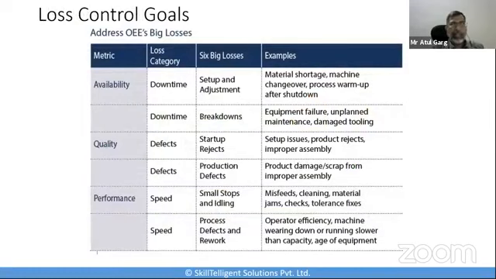Third reason is the loss control goals. And if I ask you an important question: given certain plant operational practices, what is very important for you to accomplish? Is it implementing good predictive maintenance? Is it raising the machine reliability? Is it getting more operator involvement? Is it eliminating the downtime? Is it increasing the machine performance? Or improving the bottleneck operations so that you can increase overall production line throughput?